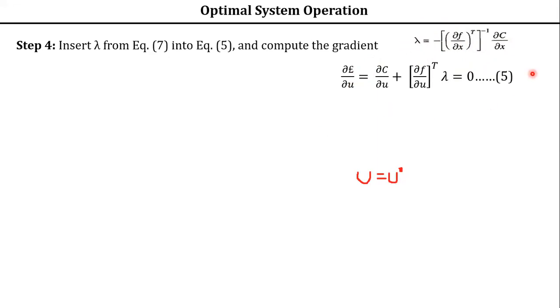For your convenience, I have written equation 5 again here. Now you got the lambda value, and this equation you numbered as 7. So substitute this lambda value in equation 5. Replace this lambda by this value. Now this resultant value, after substituting the value of lambda, is known as your gradient value. Remember, it is known as your gradient value.